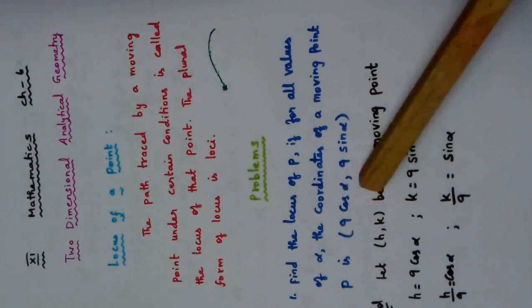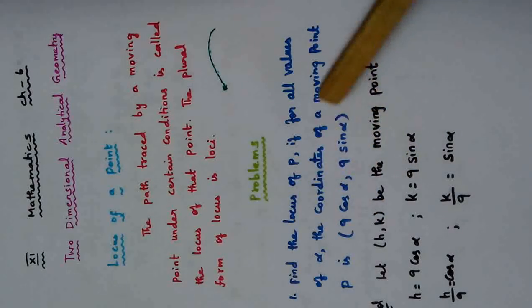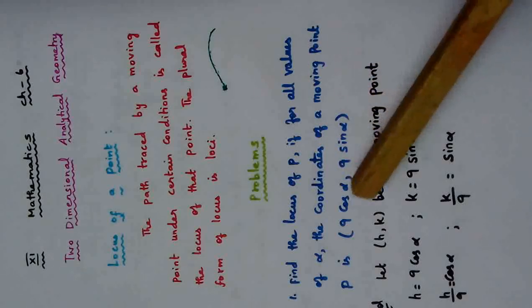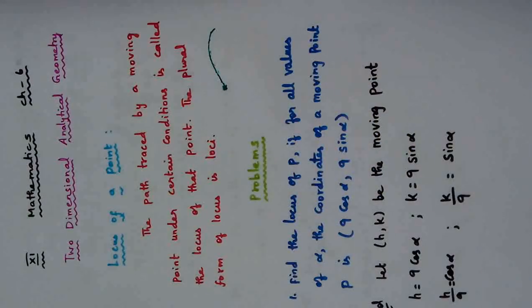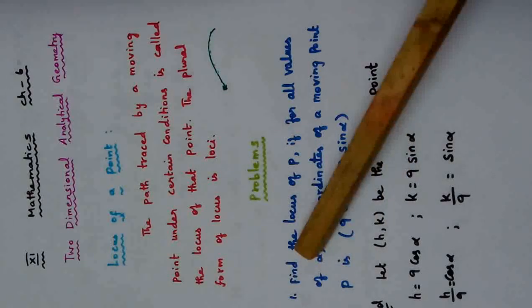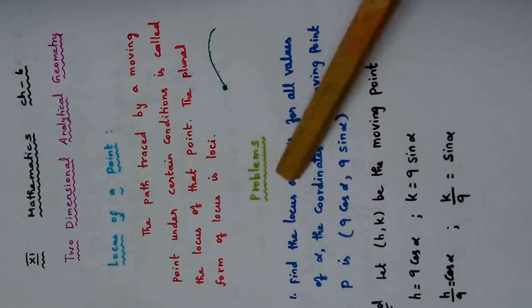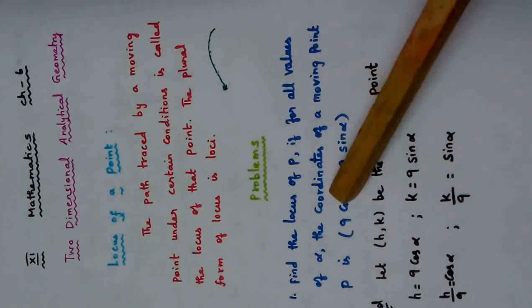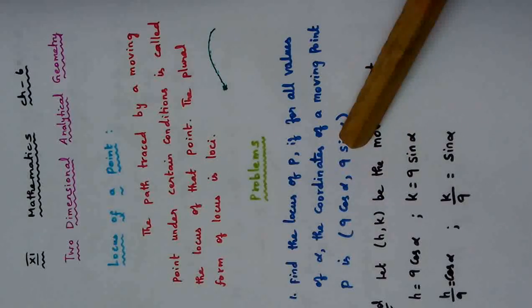That is the general coordinate of the moving point. Now what will be the path traced by this point P? That is the question. Again I repeat, find the locus of P, which means we need to find the path traced by the point P. The condition is that the general coordinate is given by 9 cos alpha, 9 sin alpha.